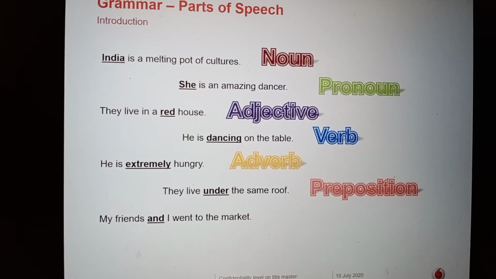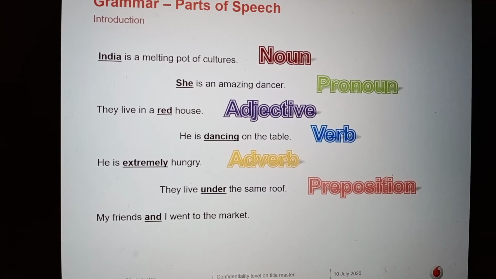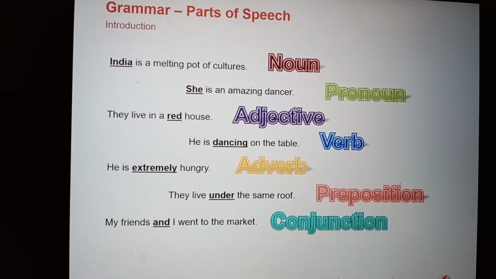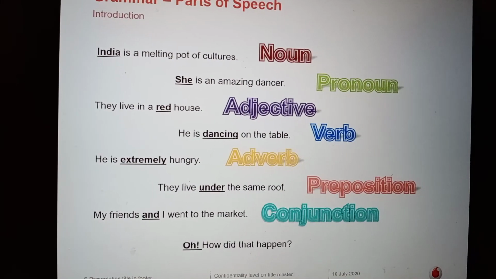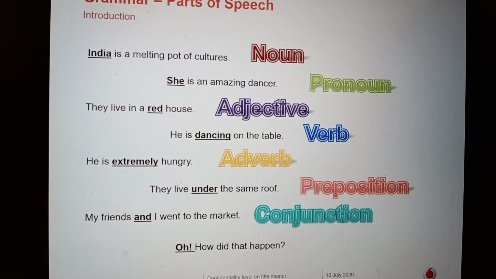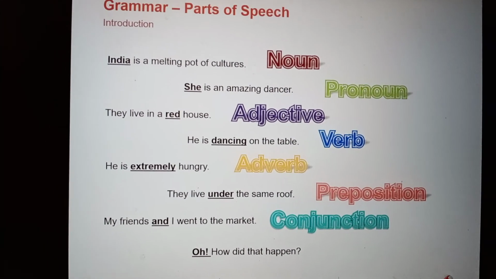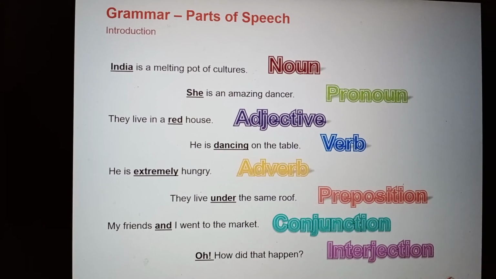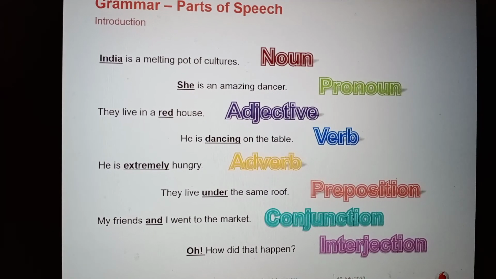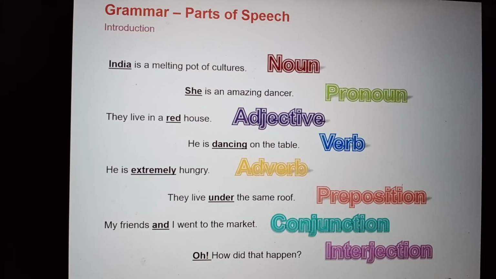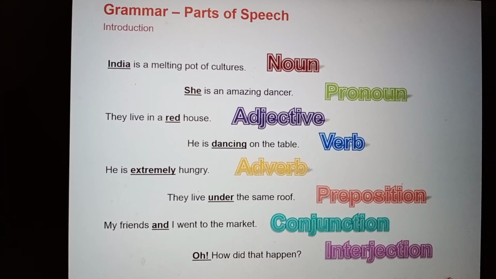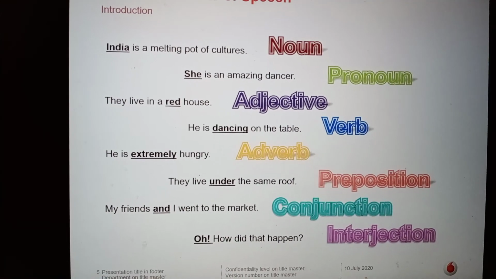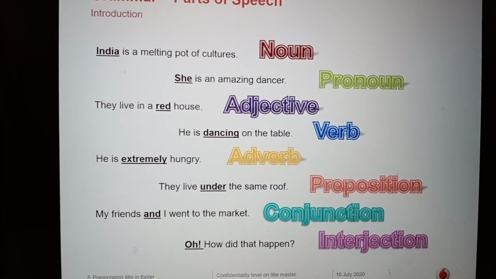Then you have another one: My friends and I went to the market. The word underlined is and, and it's a conjunction. Oh, how did that happen? The word underlined is O with an exclamation mark, and that's an interjection. So English language has 8 parts of speech: noun, pronoun, adjective, verb, adverb, preposition, conjunction, and interjection.